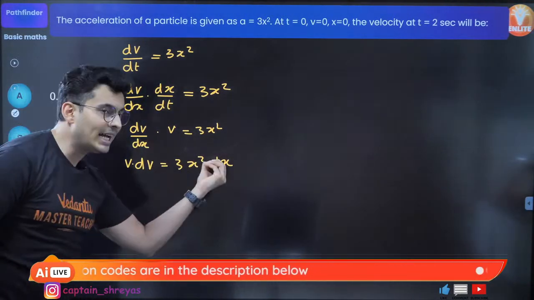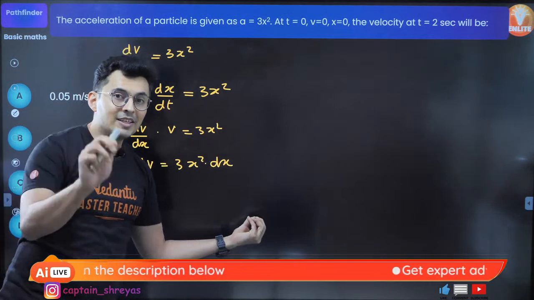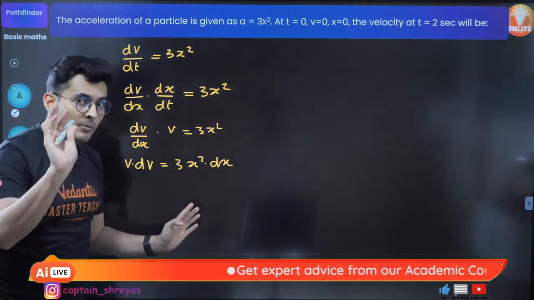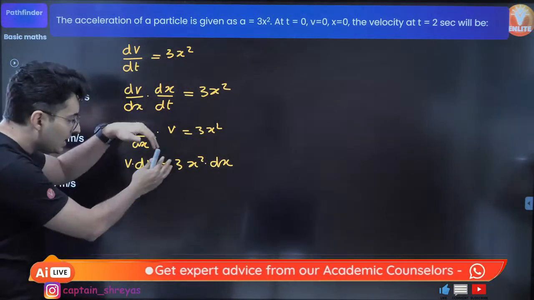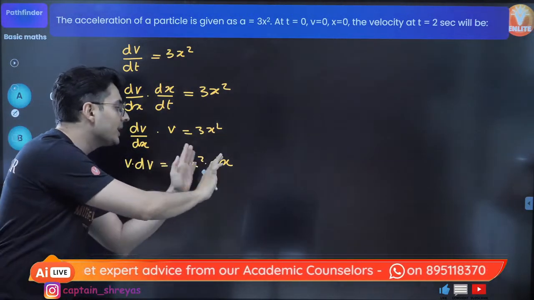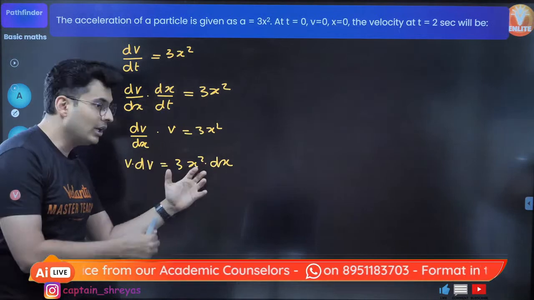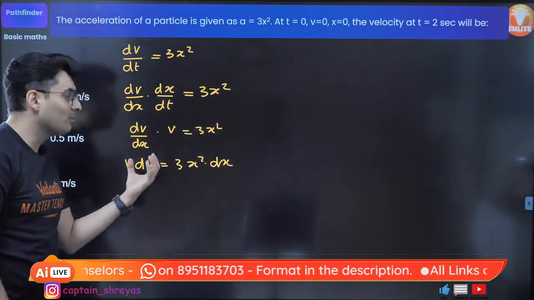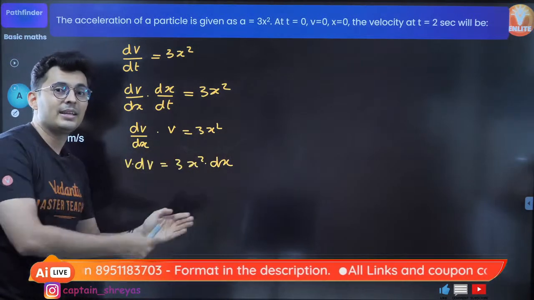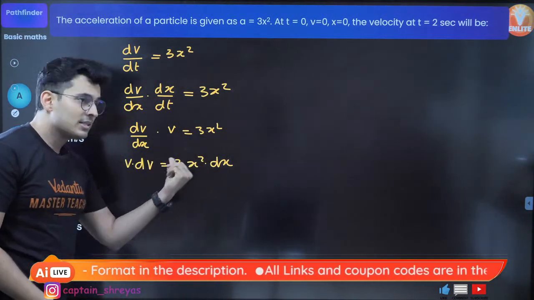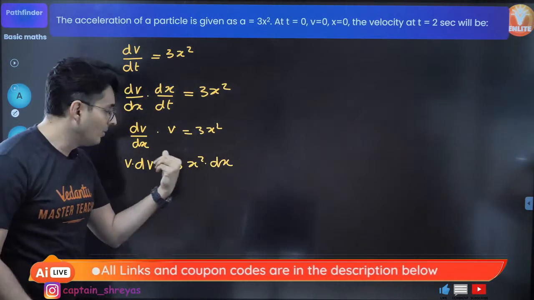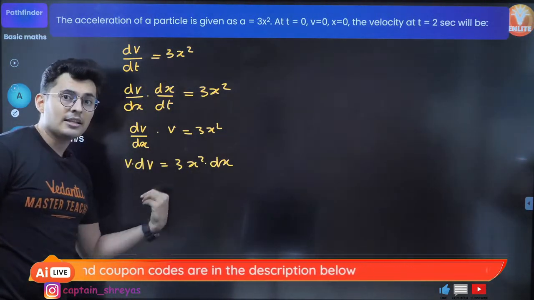Now the moment I get such an equation, this is called a variable separated form. Meaning all the donkeys are on one side, all the monkeys are on the other side. Monkey does not like donkey, donkey does not like monkey. Keep this in mind. This is a beautiful form. You have separated them in groups.